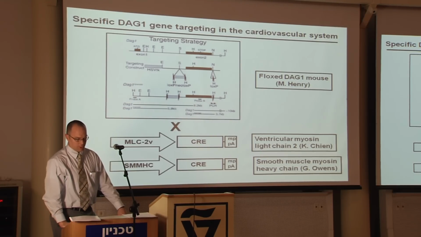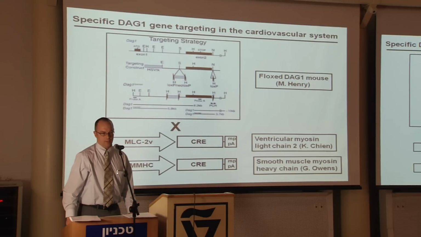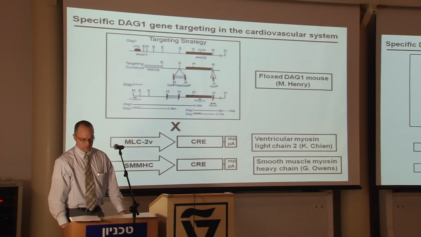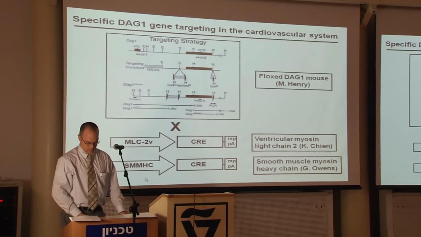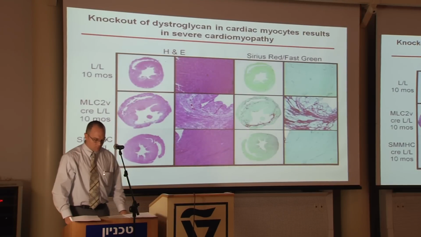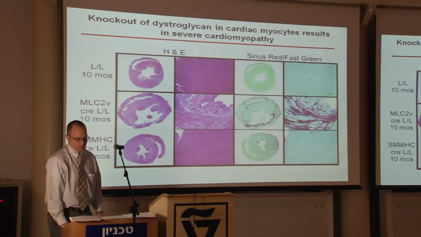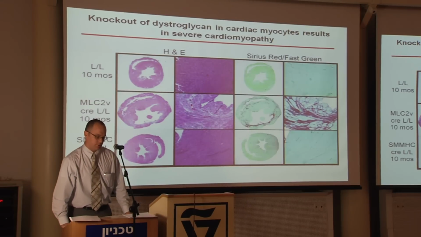ventricular tissue using the ventricular myosin light chain 2 promoter, and then also to knock dystroglycan gene out in smooth muscle, because there had been some suggestion that the DGC might be important in vascular smooth muscle as well, leading to a cardiomyopathic phenotype. And then we compared these mice to determine the effects of dystroglycan on the cardiovascular system. And what we showed is that knocking out dystroglycan in smooth muscle had no cardiac phenotype, but knocking out dystroglycan